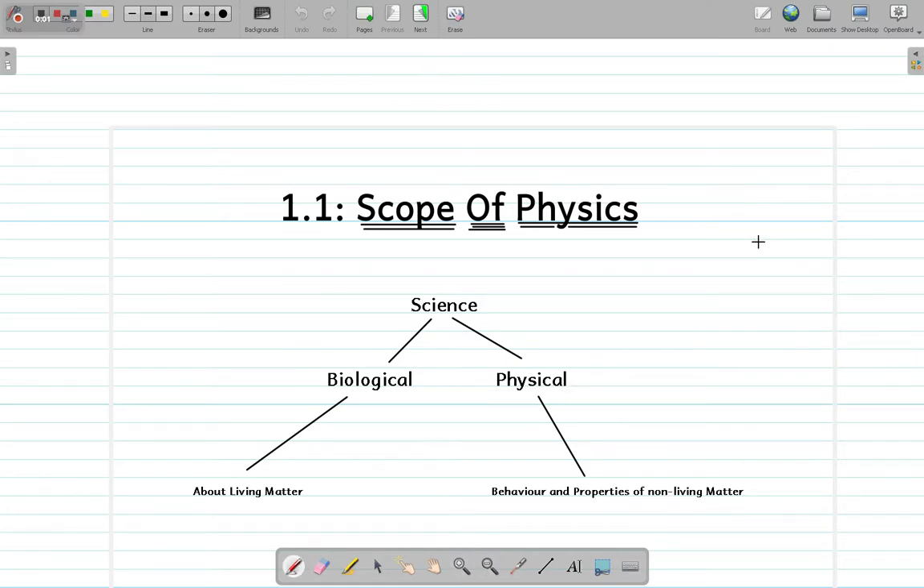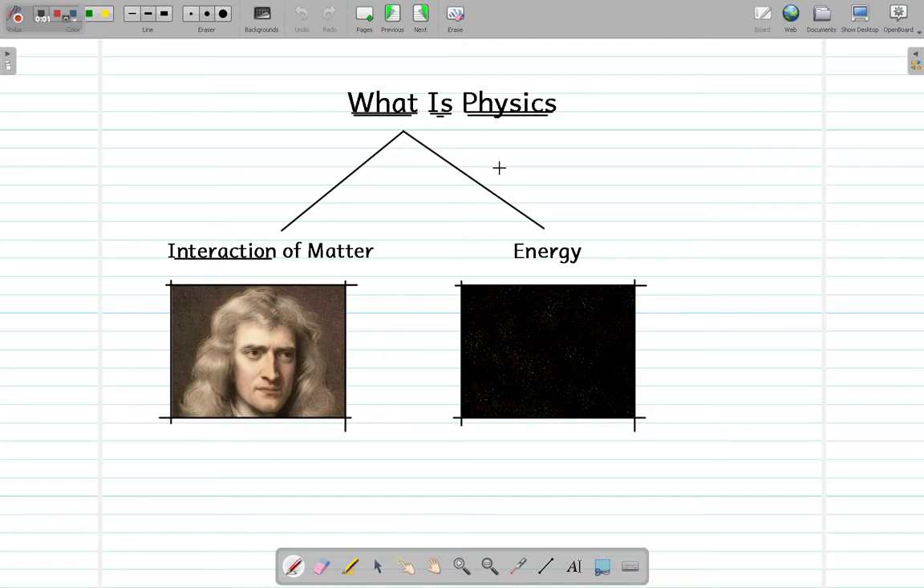For example, you can think of anything like a spaceship which goes to space, which helps to transport humans to space. All these things which are related to non-living matter are related to physical sciences. Now on the next page you can see what physics is about. So physics is about matter and energy.